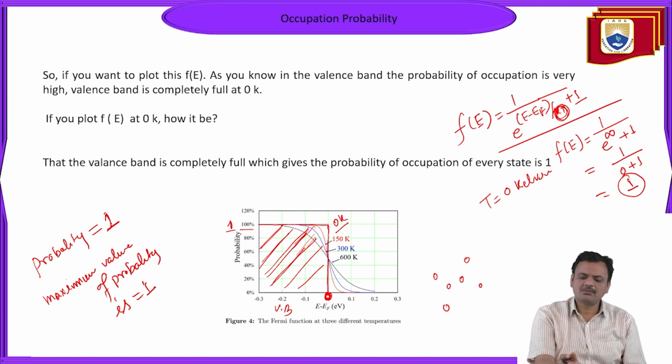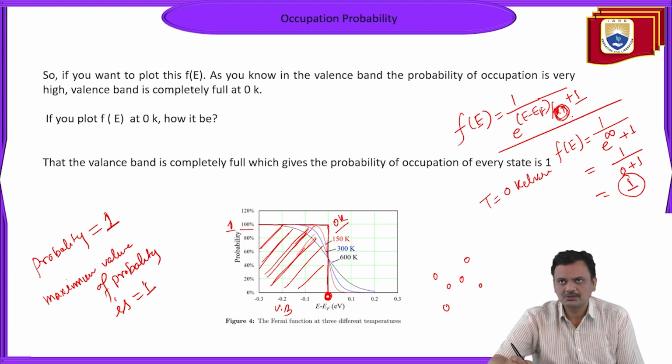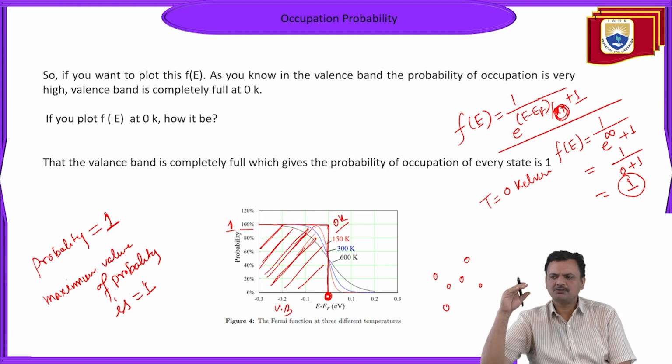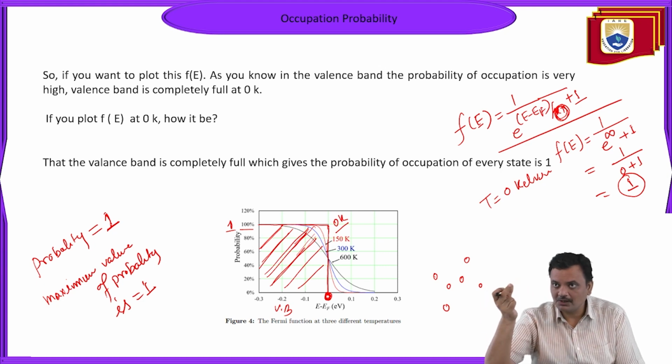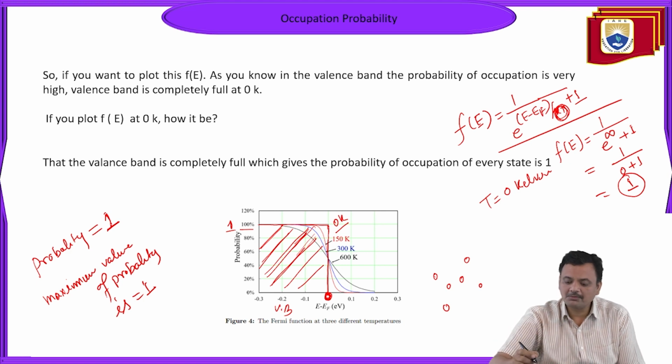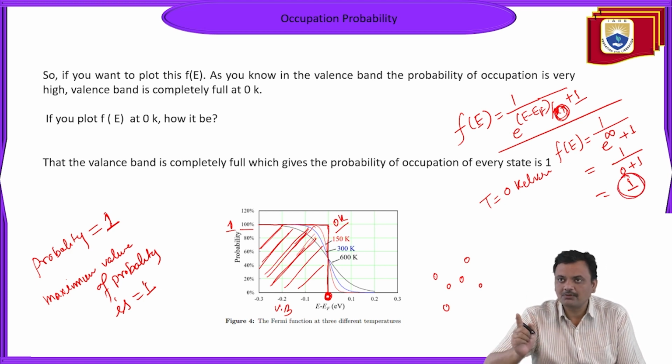I am not talking about any particular energy level. I just put the value T equal to 0, and if T is equal to 0, we know that all the electrons reside in the valence band. So once you put T equal to 0, the probability distribution function gives the value 1.